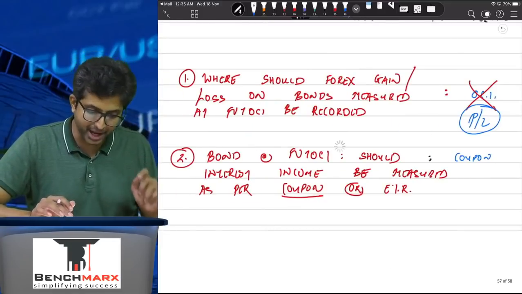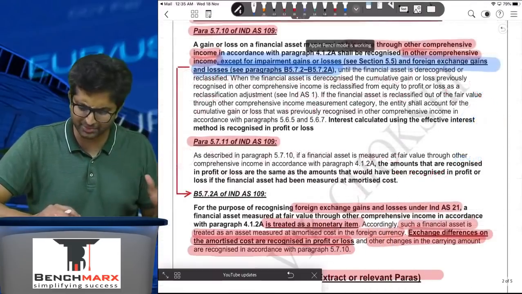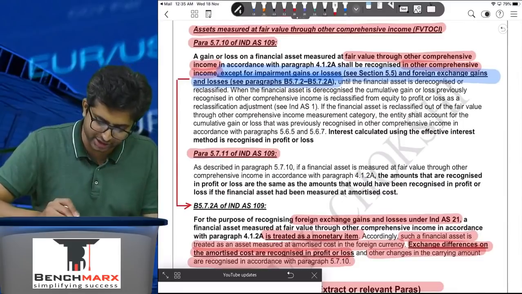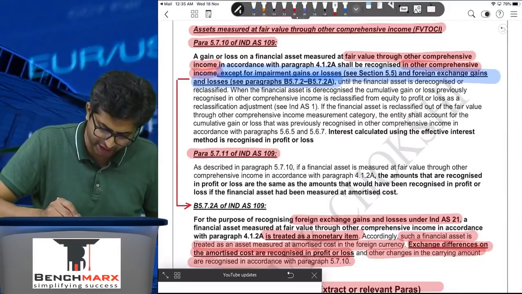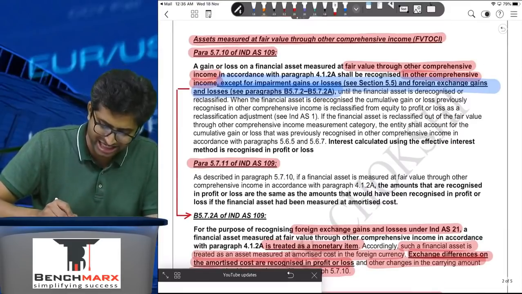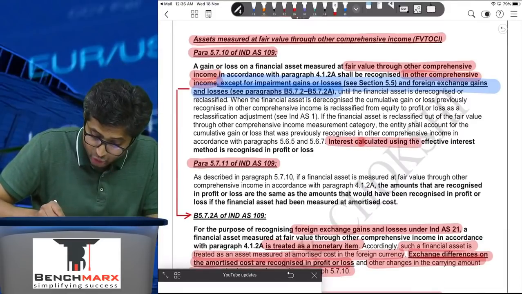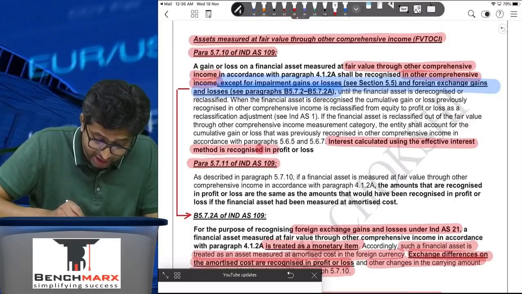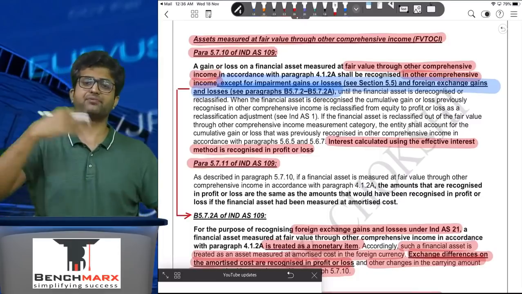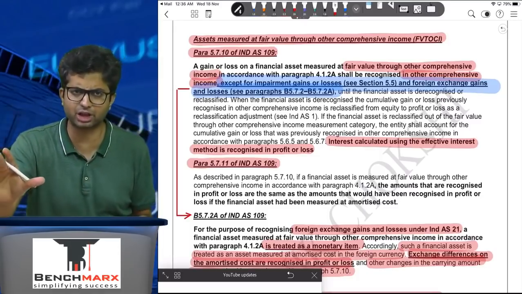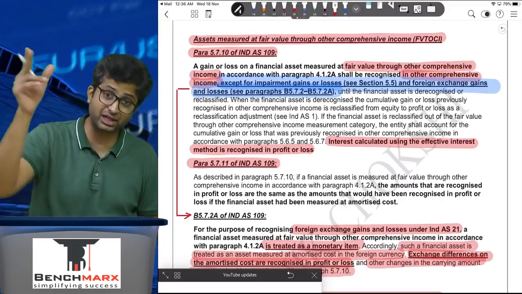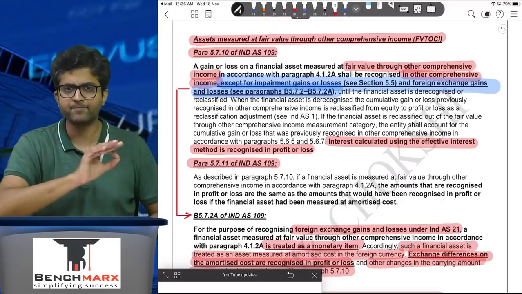Let us look at the bare provision once, the same relevant paras. A lot of knowledge is given to you, but at the end, if you go to see what I've highlighted at the end of para 5.7.10, interest calculated using the effective interest method is recognized in the profit and loss. Interest is using effective interest rate. If an effective interest rate is not separately given in the question, you don't sit and calculate it. You will take the coupon rate. But if an effective interest rate is given, you have to take that.